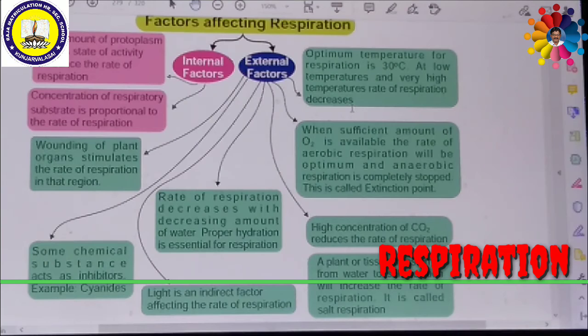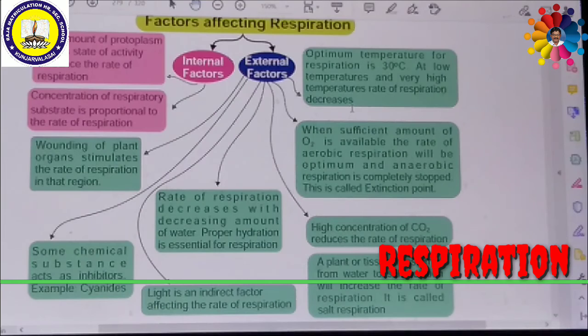Then the salt content of water. If a plant tissue is transferred from water to a salt solution, then the respiration rate will increase. It is called salt respiration. Then availability of light. Light is an indirect factor affecting the rate of respiration.